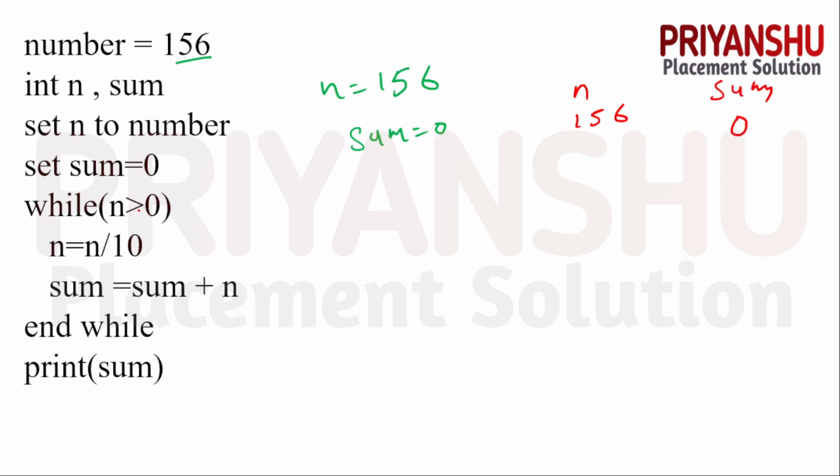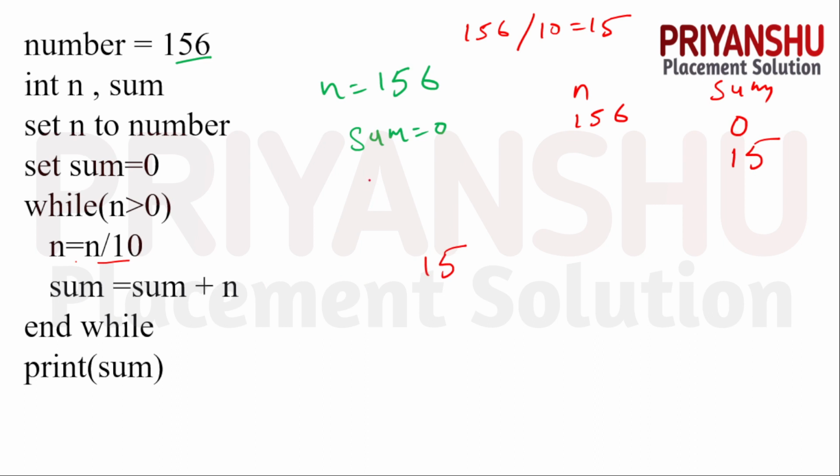So while n is greater than 0, the condition is true, guys. 156 is greater than 0, obviously the condition is true. N equal to n divided by 10. So first of all, n equal to n divided by 10 is there, guys. So n is 156 divided by 10, which means, guys, 15. Okay, so sum equal to sum plus n. So the value of n is nothing but 15. So 15 is added to the sum, guys.